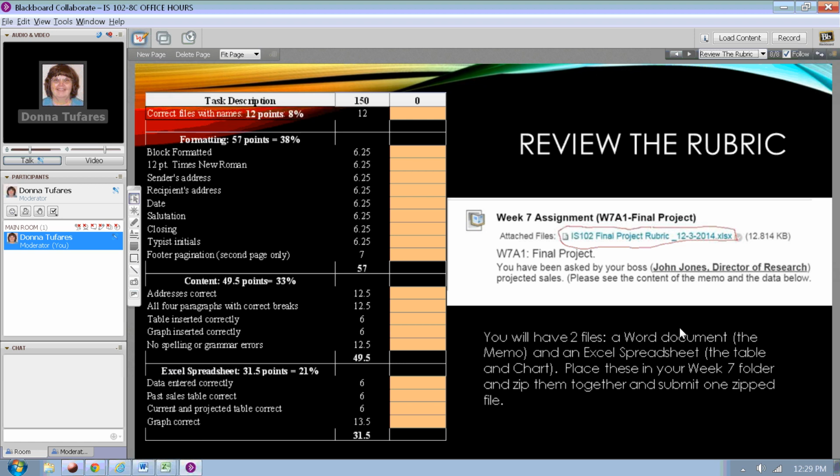So you're going to have two files, a Word document which contains the memo, the table and the chart, and then you need your Excel spreadsheet which has the table and chart that you originally created. You're going to place those in your week 7 folder and zip that and submit one zipped file.